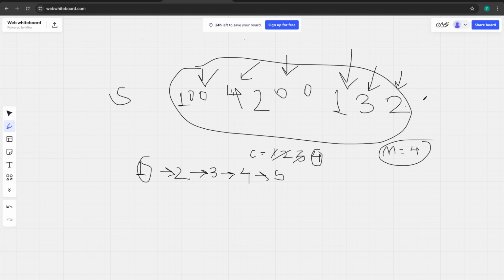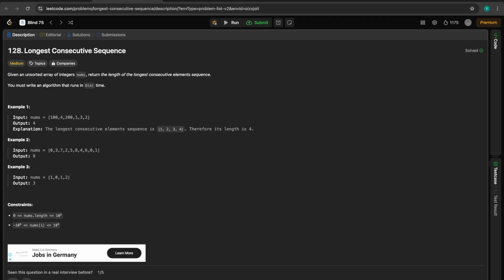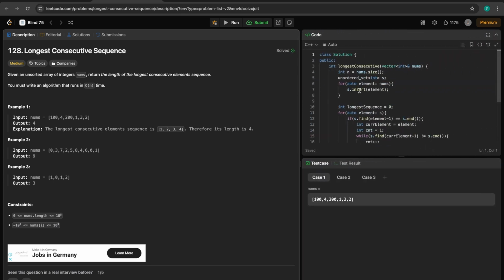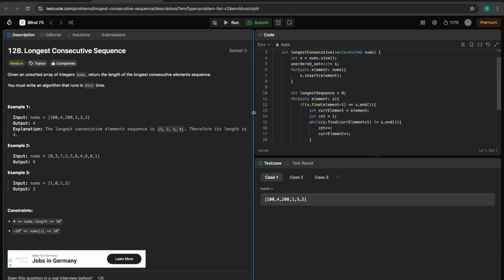That will be done in O of n, and then we will be traversing over each element of the set and traverse till its consecutive elements. So it can be easily done asymptotically in O of n time complexity. So let's see the code, how it can be done. So this I have done in C++.